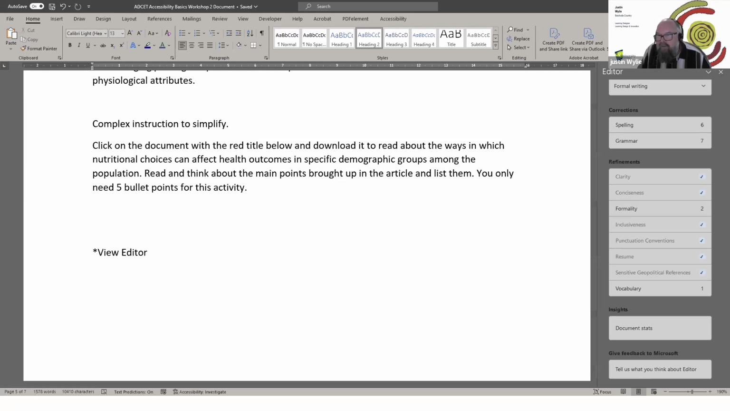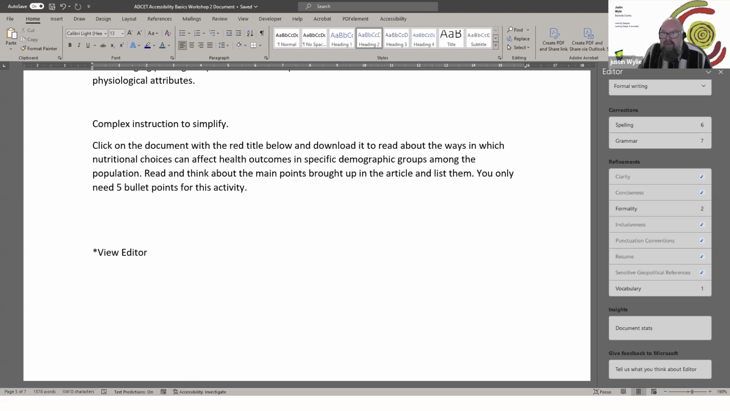Yeah, so we've got some examples there. For instructions: click the document with the red title below and download it. It talks about how food we eat can affect the health of different groups of people. Read it and write down the most important things it says. Just list 5 important points.